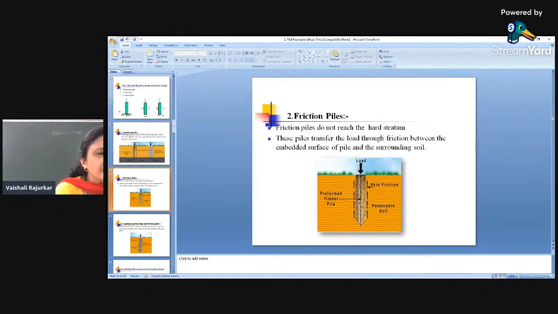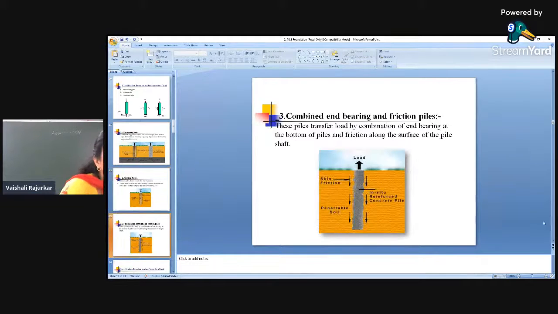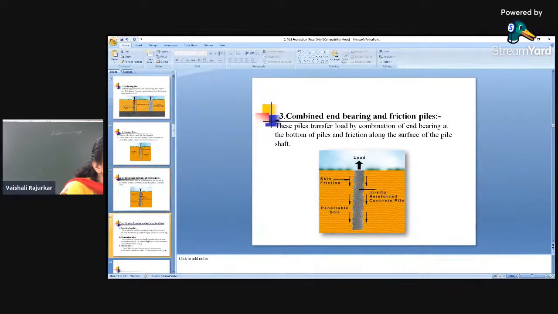Then the other is the friction pile. You can see these piles never reach the hard strata, but here the load is taken by the skin friction developed by the surrounding soil, and it is acting over the periphery of the pile. And here there is a combined pile where both friction as well as end bearing are acting.